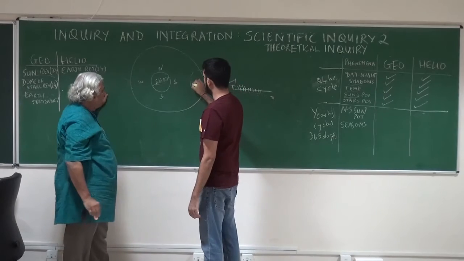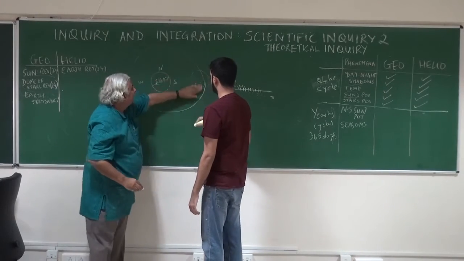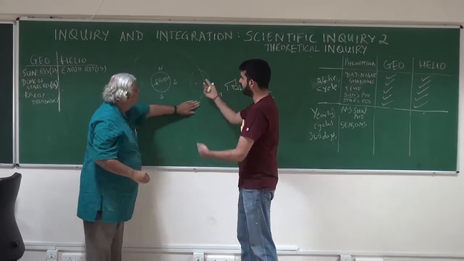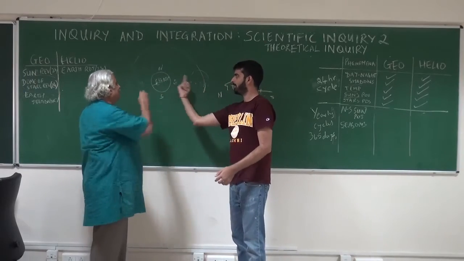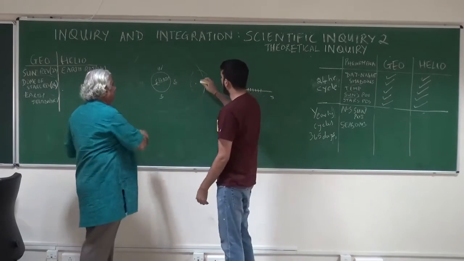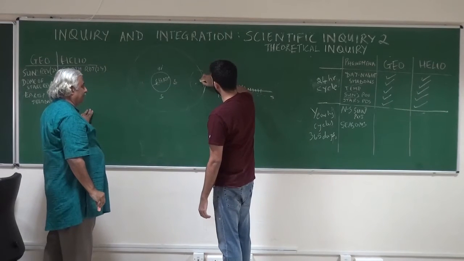This is not the movement of the sun. The sun is coming... you cannot draw it. Yeah, you can't draw it. The sun is going like this. Right. So while the sun is going like that, it also moves north.